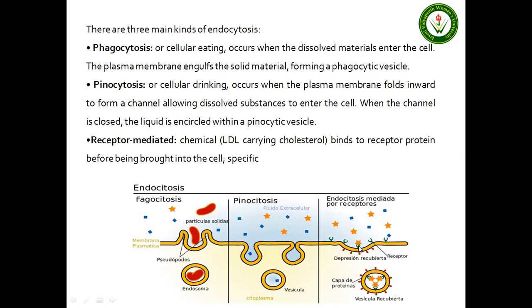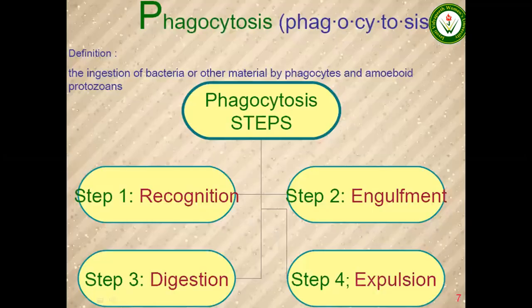So the receptor will give a signal so that coat proteins will attach and start to form a vesicle, and finally these foreign particles will be engulfed into a coated vesicle, and finally the material will be taken into the cell.